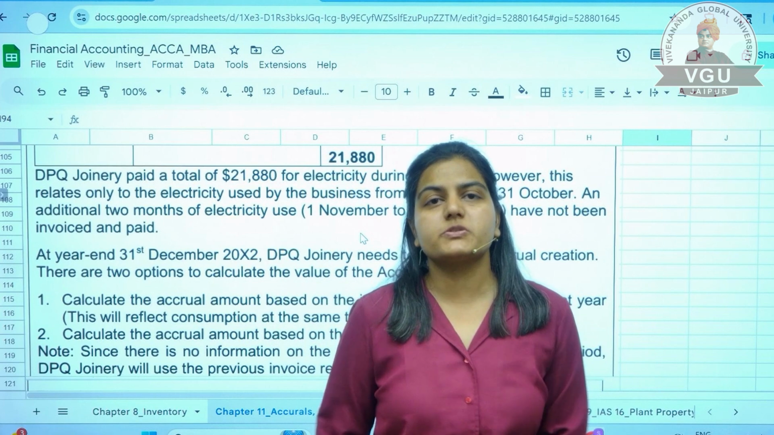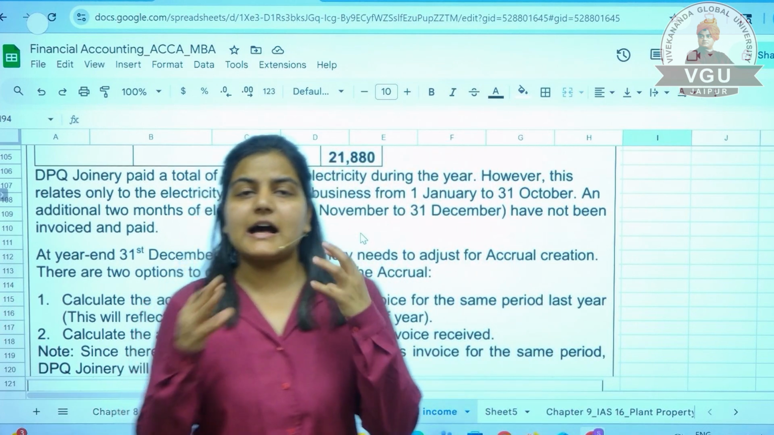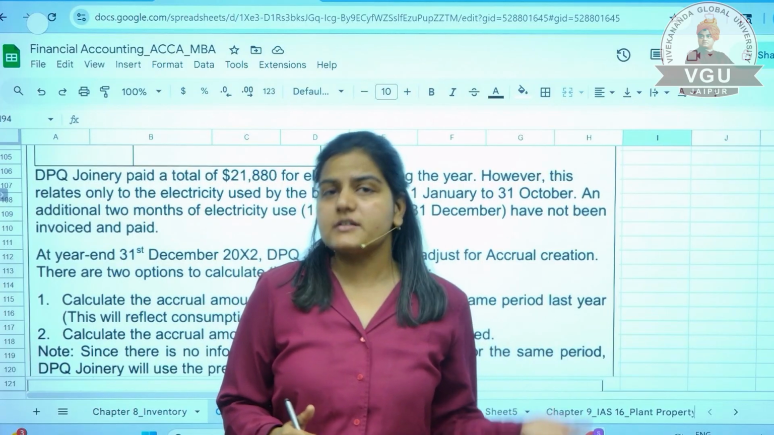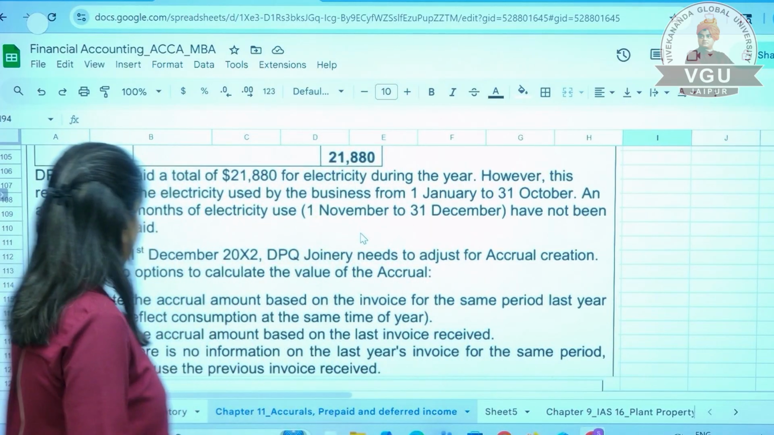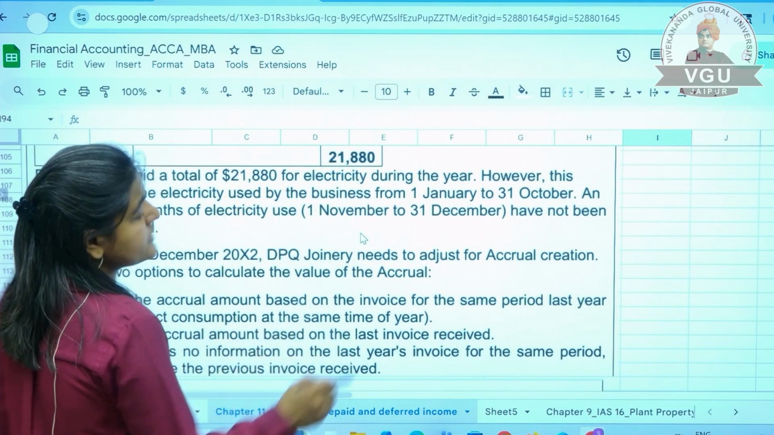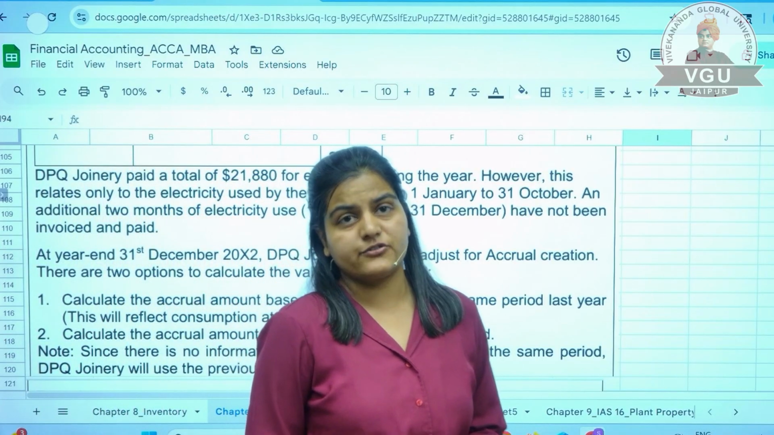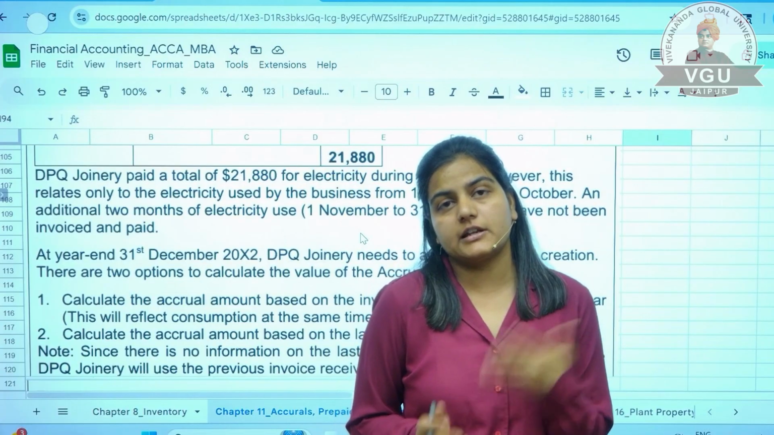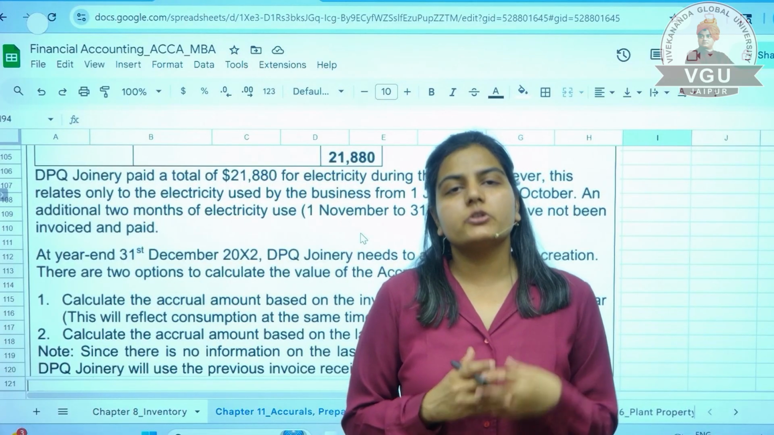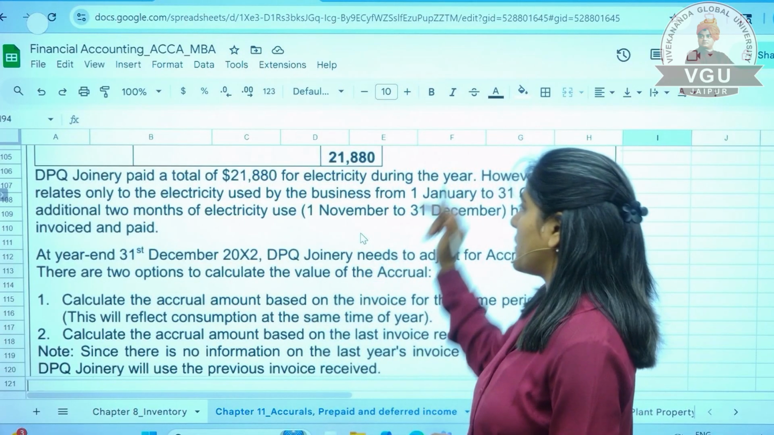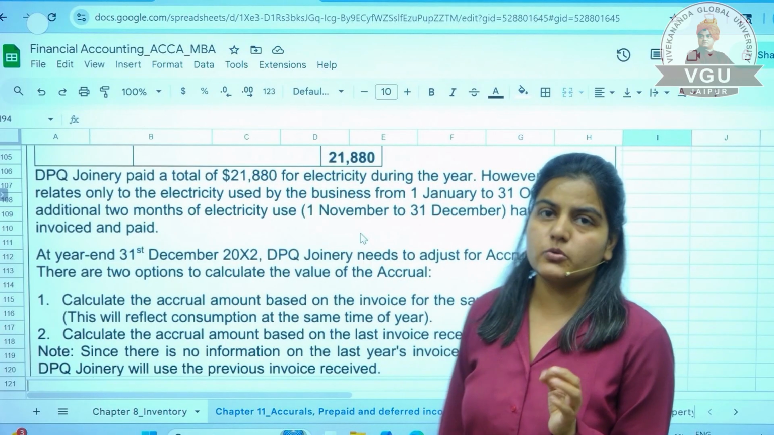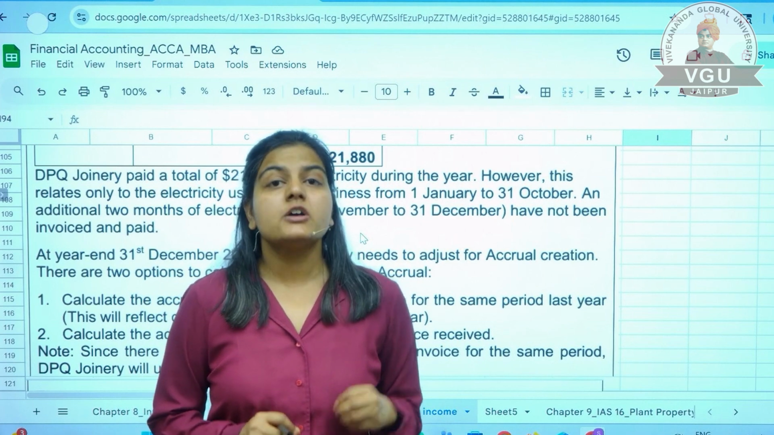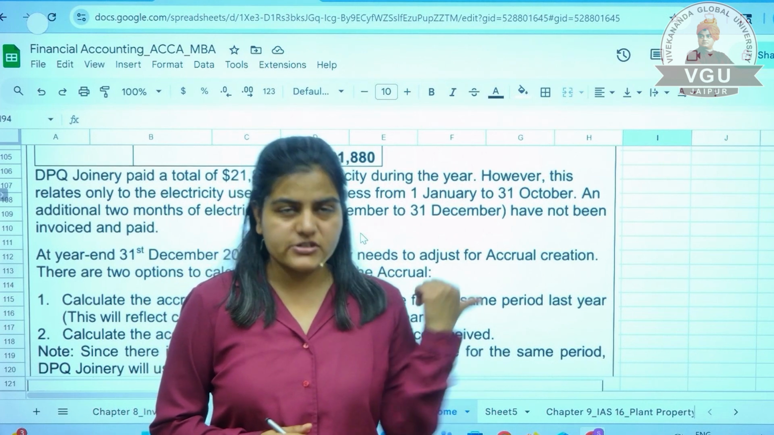So there are two options which they have given. Number one is to take the invoices of the same months in the previous year, or number two, calculate the accrual amount based on the last invoice received. Now, since you have not been provided any information related to the previous year, you will take the last invoice issued, which amounted to somewhere around 7,000, right? So how will you do the further calculations? Let us look at it.